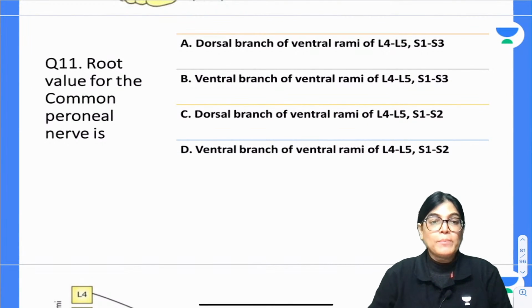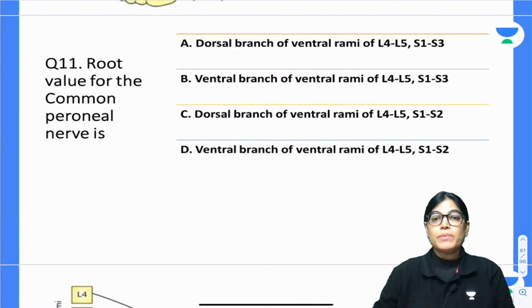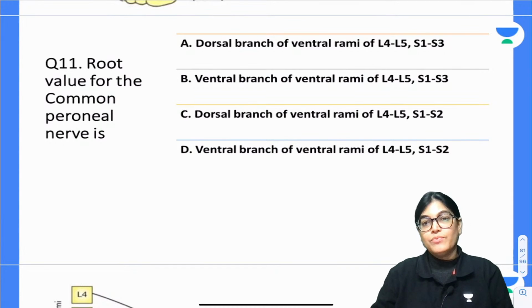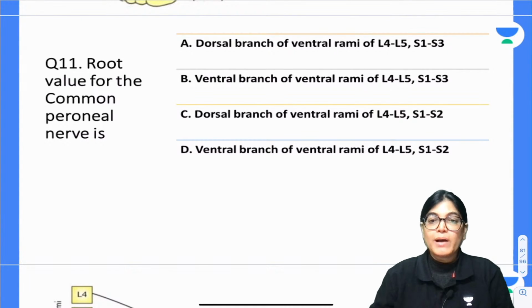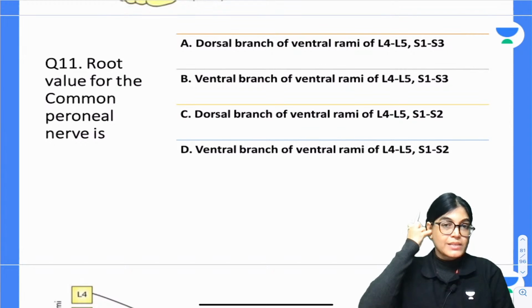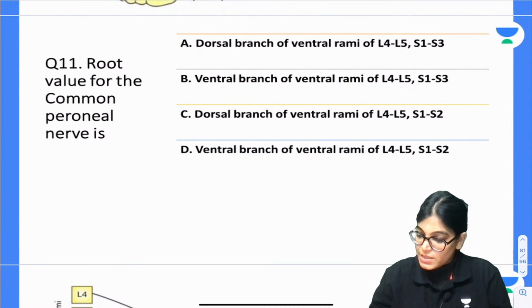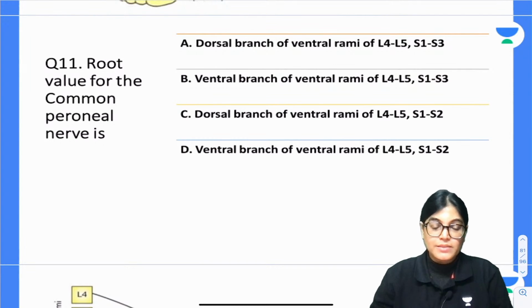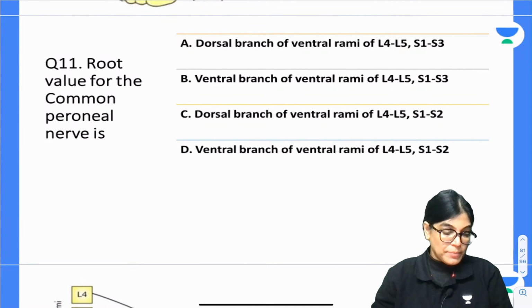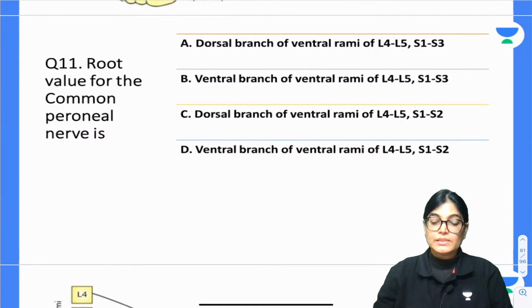What is the root value of the common peroneal nerve? Is it the dorsal branch of ventral rami of L4, L5, S1, S2, the ventral branch of ventral rami of L4, L5, S1, S2, or the ventral branch of L4, L5, S1 and S2? So see here, four combinations are there. Your time starts now. Mark the correct answer. Question number 11, whether it is A, B, C or D.